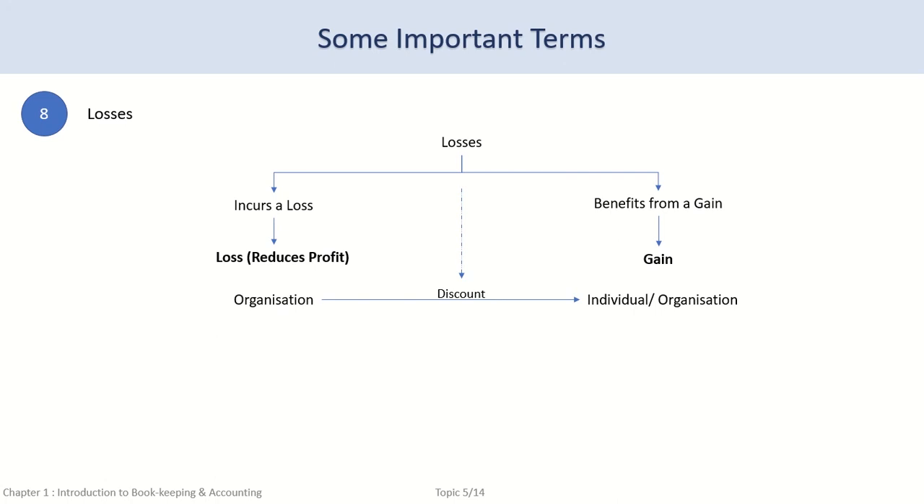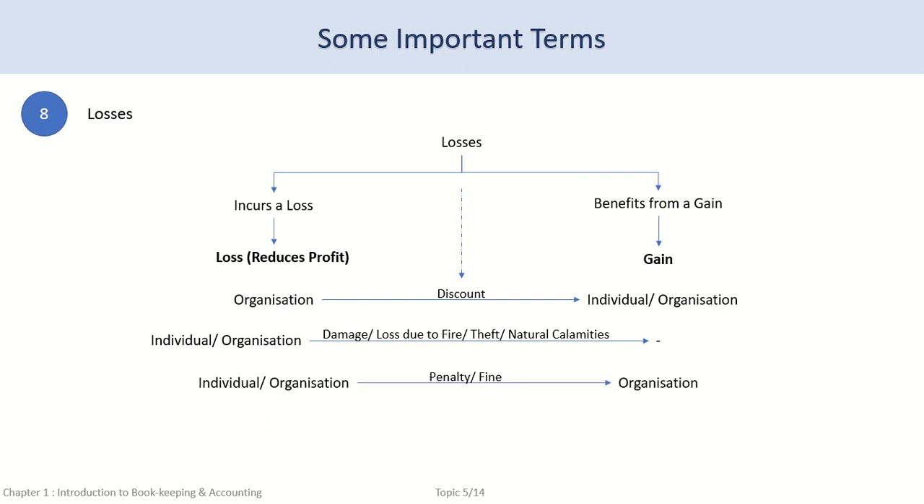Other unexpected losses could be loss and damage caused by accident or due to fire, theft, or natural calamities such as earthquakes, floods, hurricanes, etc. Also, penalties of fines or damages imposed by the relevant authorities or loss from sale of assets are all losses to the business. These reduce the business profits.